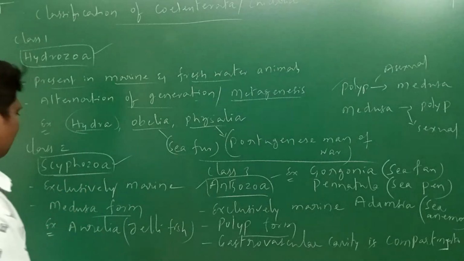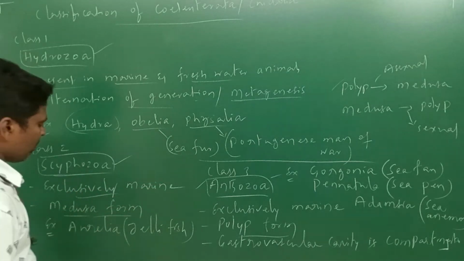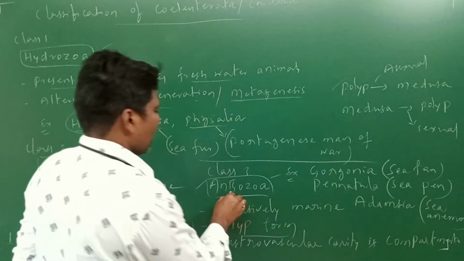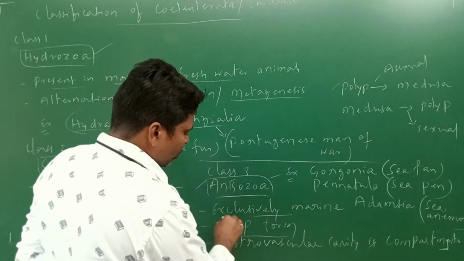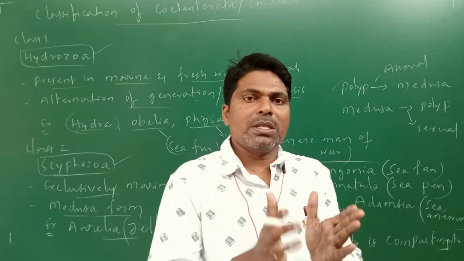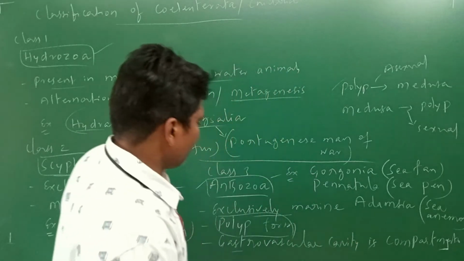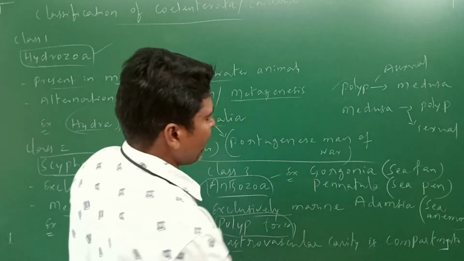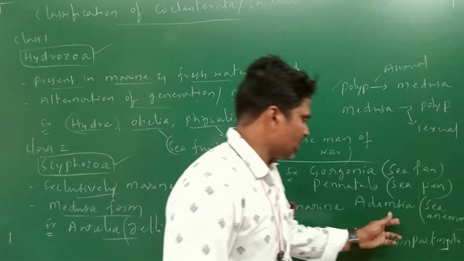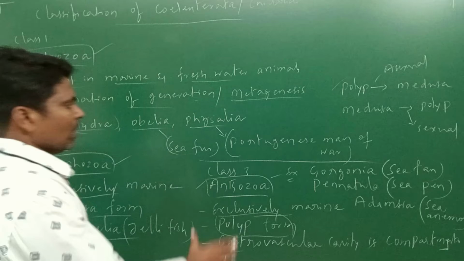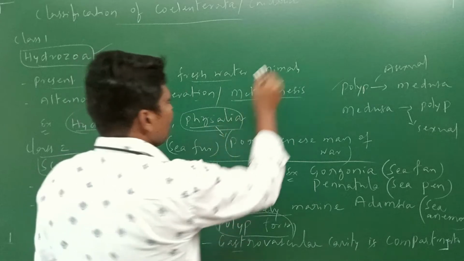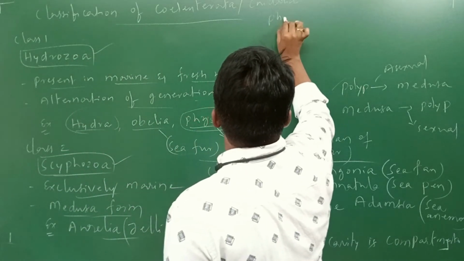Next, Scyphozoa: exclusively marine, only the medusoid form. Example: Aurelia, jellyfish. Next, Anthozoa: exclusively marine, and only the polyp form is observed. The gastrovascular cavity is made into compartments by septa. Examples: Gorgonia, sea fan; Pennatula, sea pen; Adamsia, sea anemone. Clear?